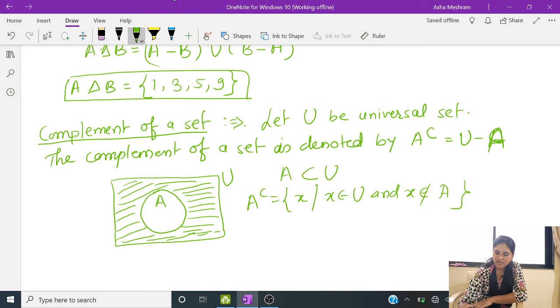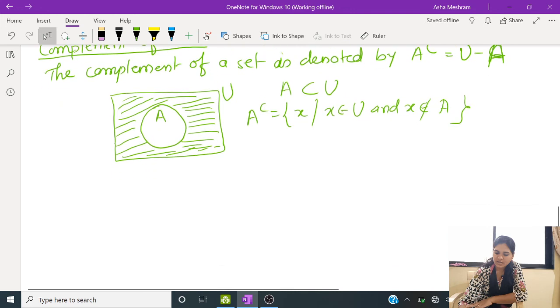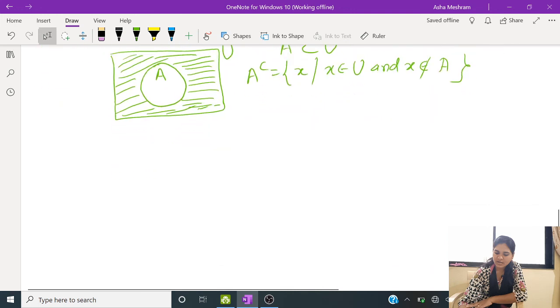And let's start with the first topic, and that topic is Cartesian product of two sets.